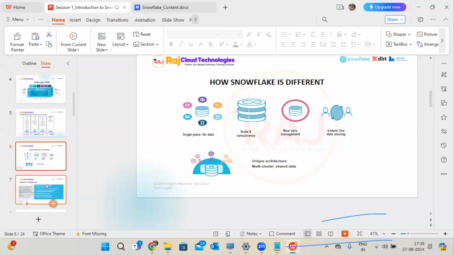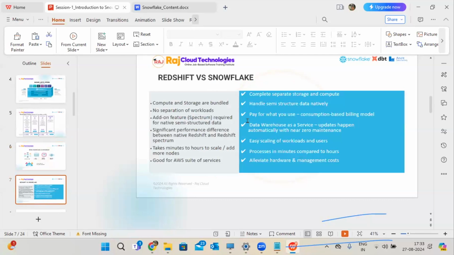Okay. And if I go with a Redshift comparison, generally in Redshift the compute layer and the storage layer are not separate. But in Snowflake, we have a separate storage layer and compute layer. If something is happening to one layer, it won't reflect on the second layer, and vice versa. One change never reflects on the other. But in Redshift, if something happens, the issue will be raised in both cases. So compute and storage are together, whereas here it is maintained separately. Because of this, maintenance is easy and cost management is also easy. We can handle it very easily.